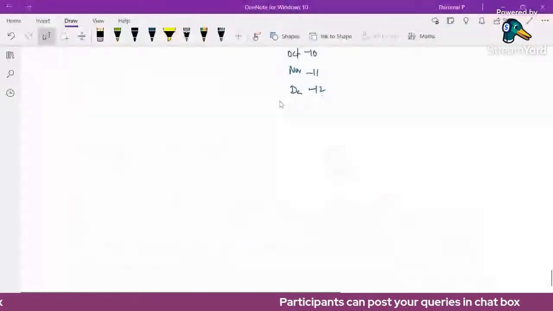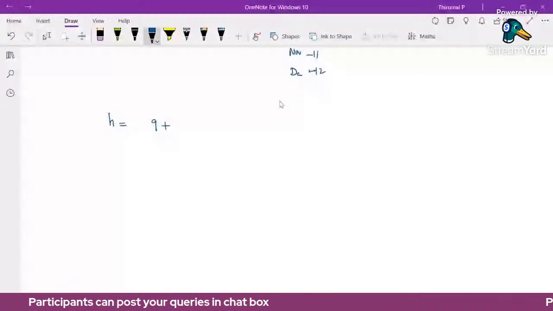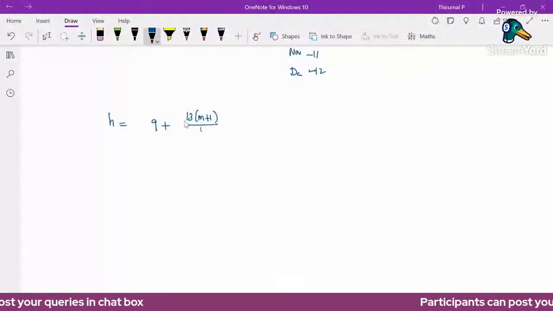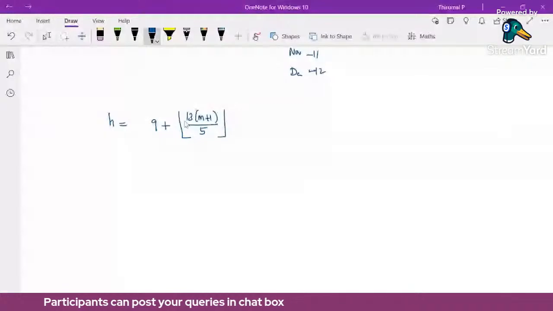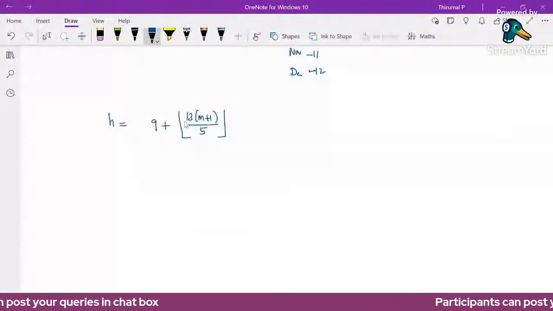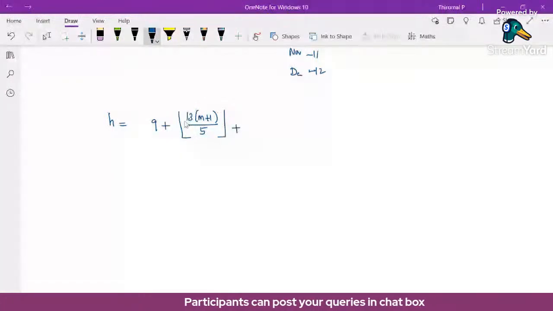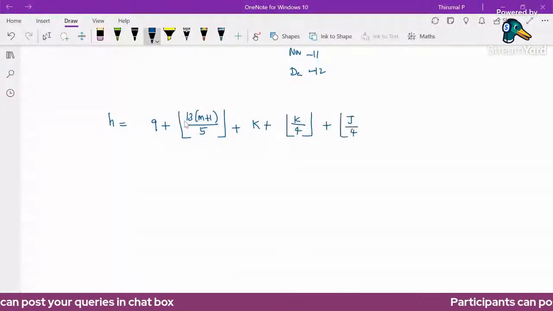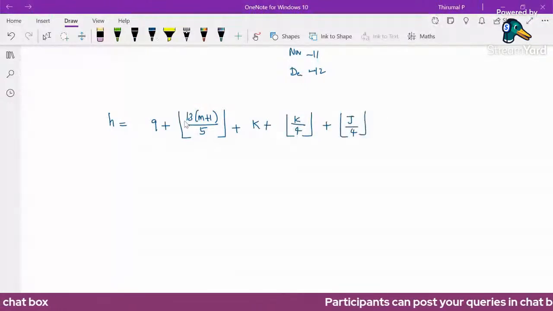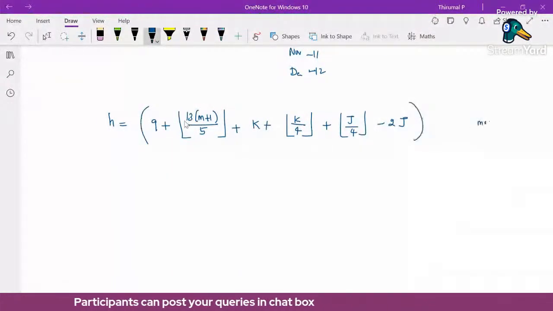I will write the formula here. h is equivalent to q plus floor of 13 times m plus 1 divided by 5. The floor function, no need for the mathematical meaning; it means the nearest integer less than or equal to this value. So just calculate the value and take the integer, omitting the fraction part. Then plus k plus k by 4 plus j by 4, minus 2 times j. Finally, we divide by 7.